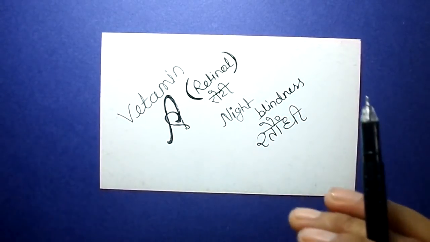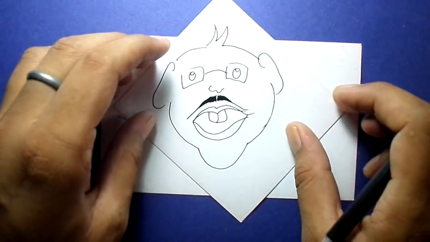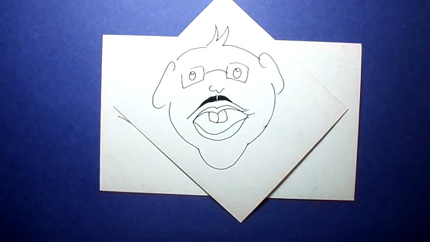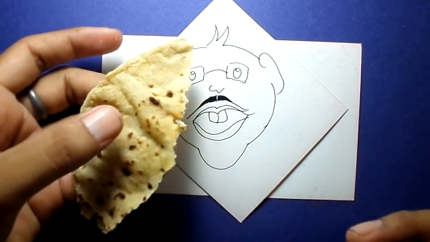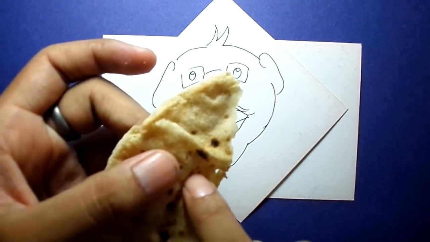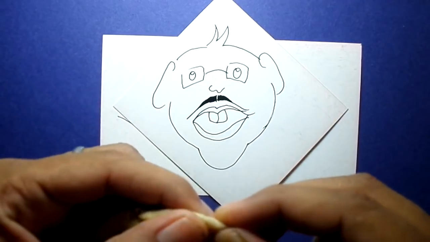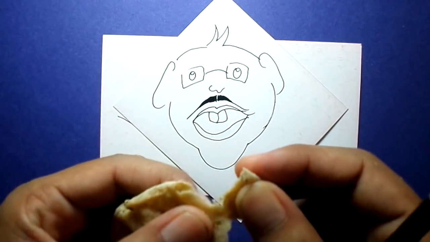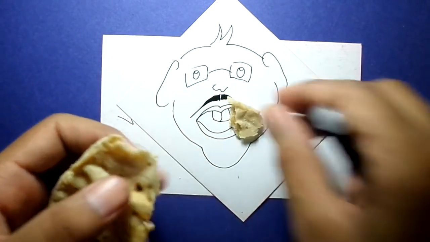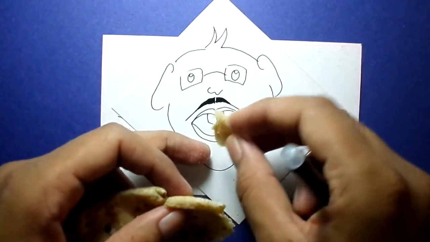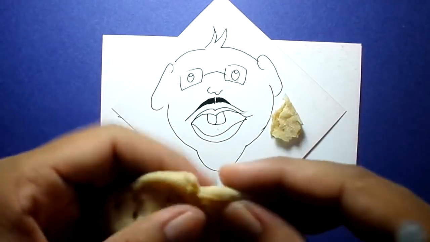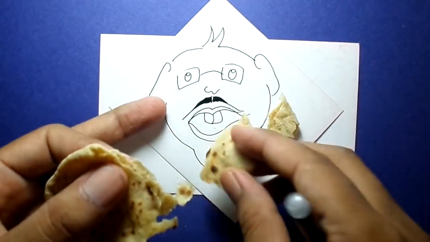Retinol. So this is a person who is suffering from night blindness, and we are just giving him roti. This is roti, and we are giving it to this person. Why? For vitamin A. He is eating roti.